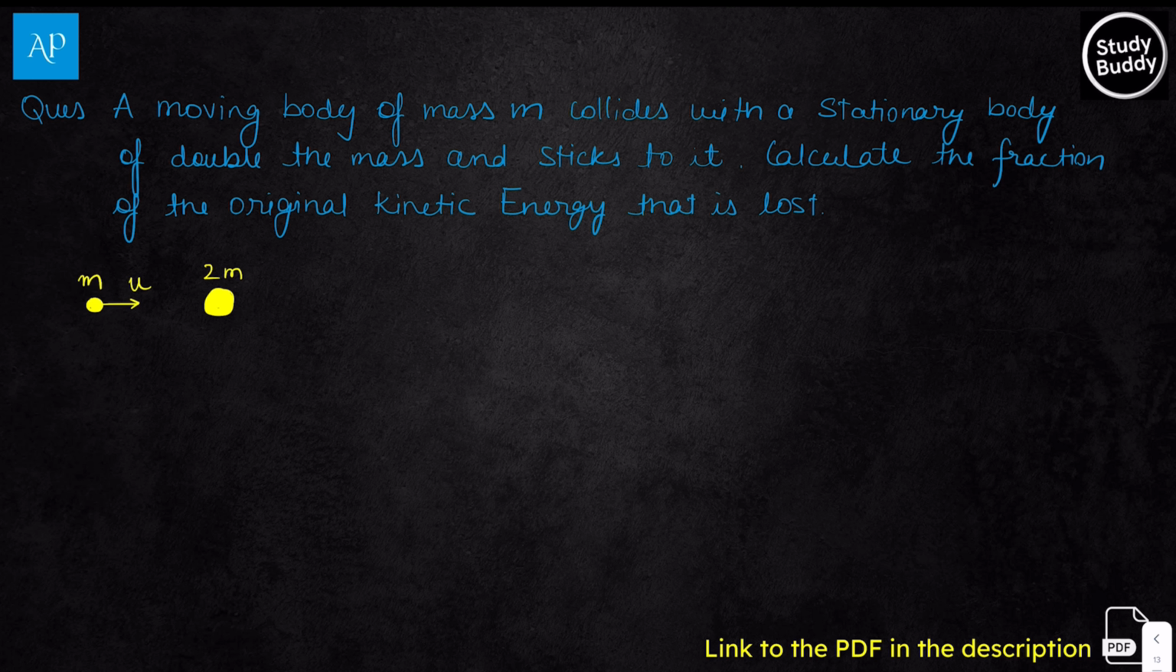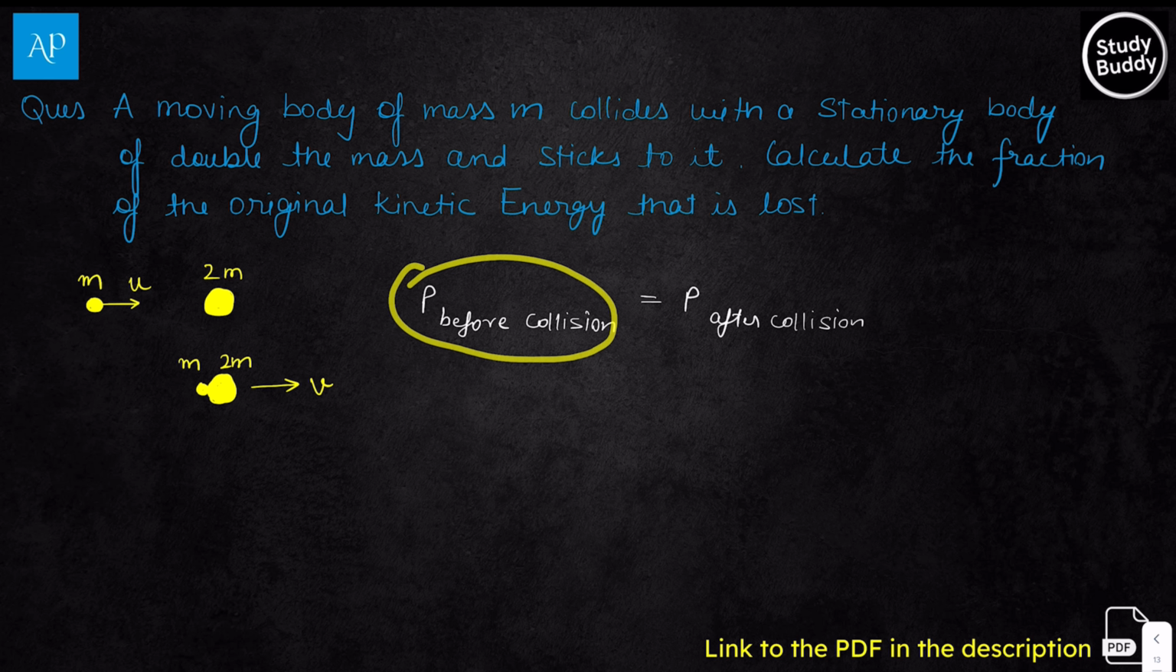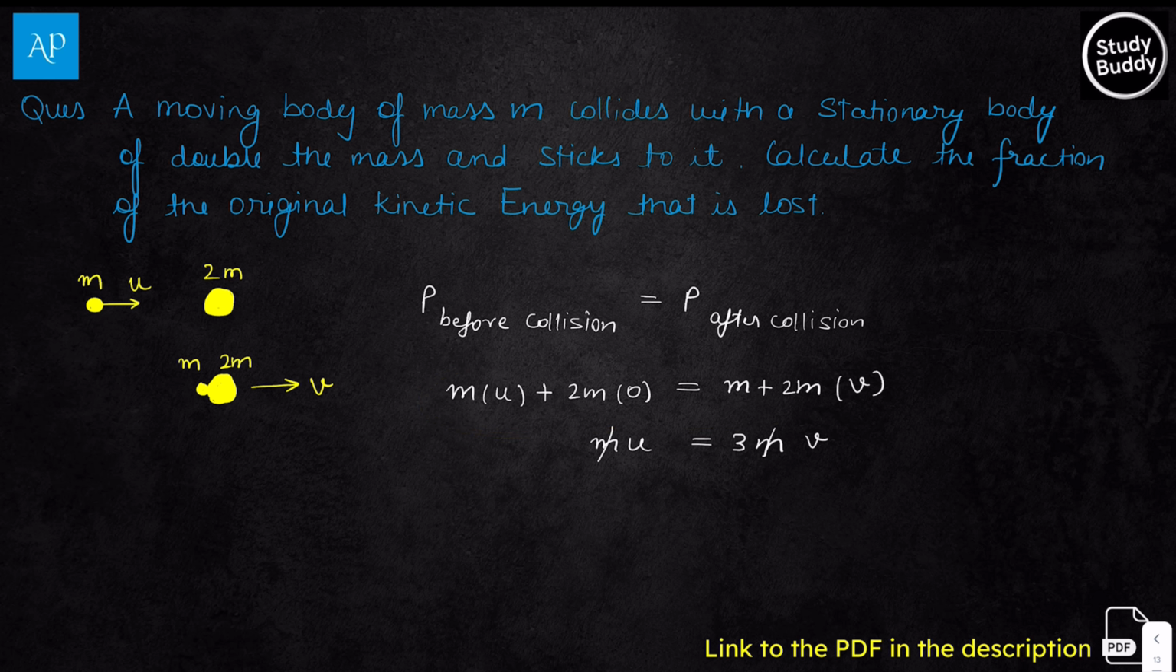Initially, the body which is moving to the right has mass m and speed u, and another body of mass 2m is at rest. When both bodies collide, let's say they stick together and move together, so they will have the same velocity. Before collision, after collision, we equate the momentum because it's a collision problem. When you equate the momentum, you get the value of V, that is u by 3, 1/3 of the initial velocity of the first mass.